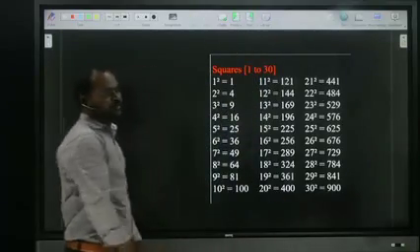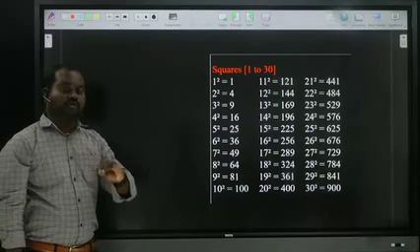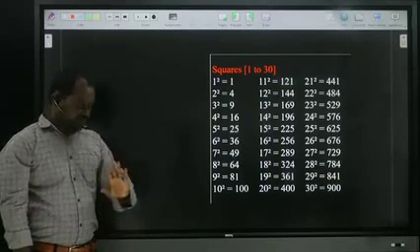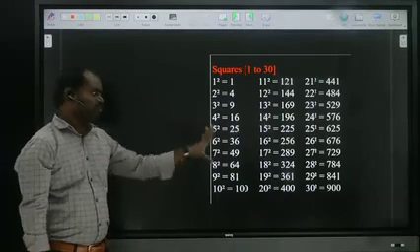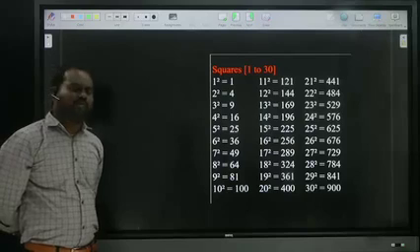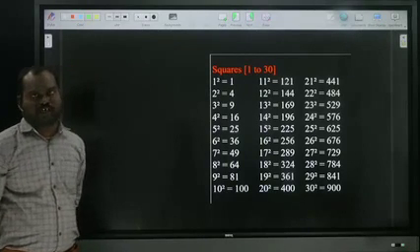Now we are looking at squares. First of all, 1 to 30, we have to know squares perfectly. First of all, read for 2 minutes all the squares. If you know, no problem. Otherwise, just read for 2 minutes all the squares from 1 to 30.